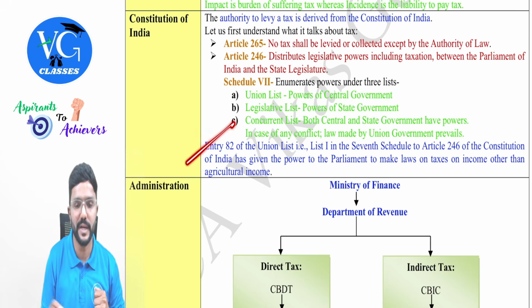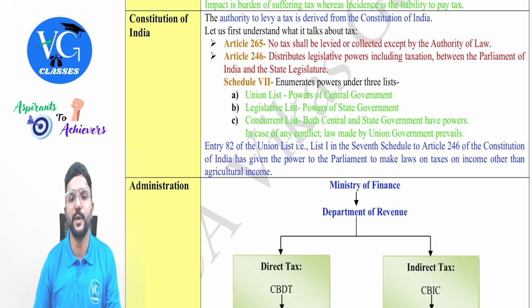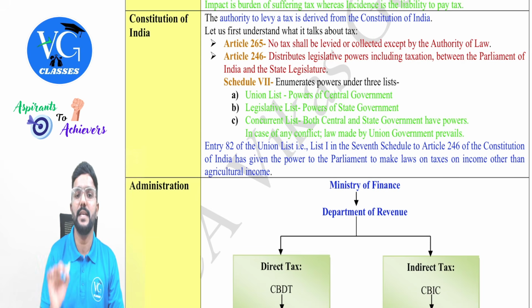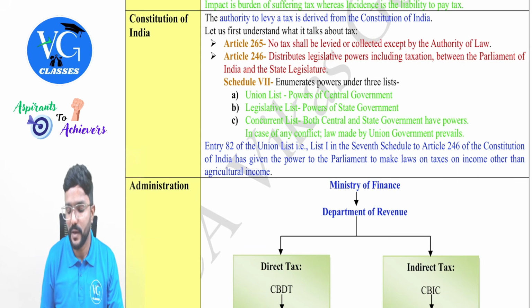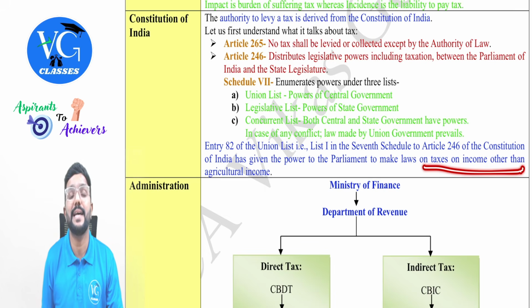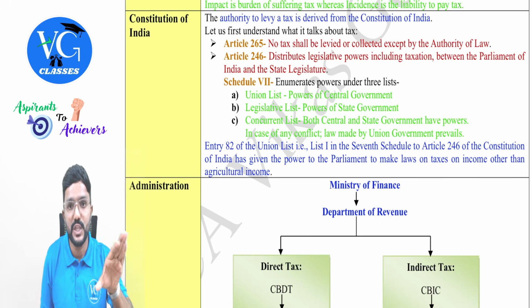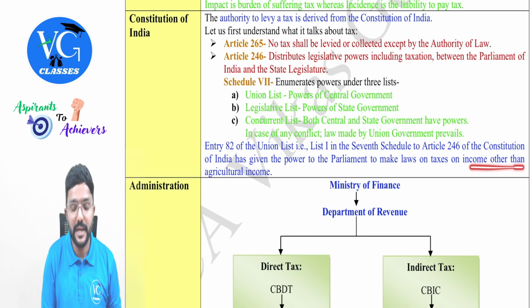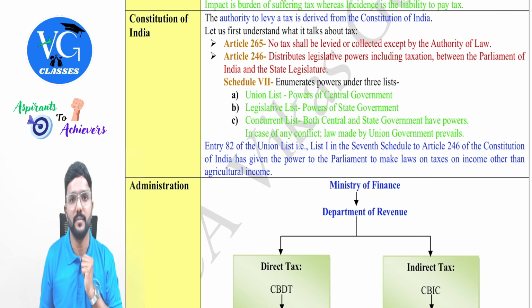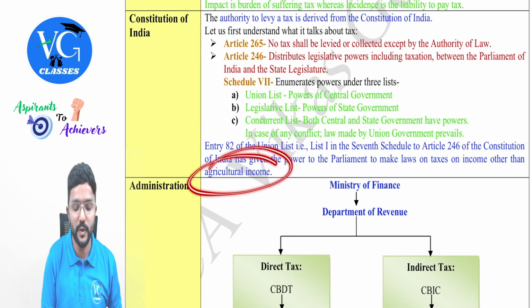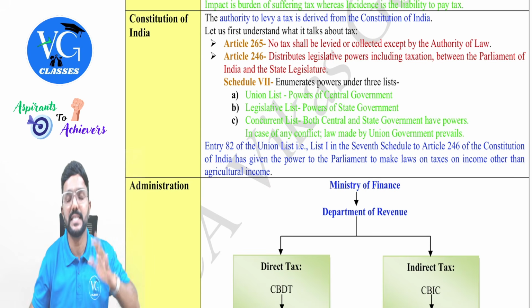Given below in blue color, you can observe entry 82 of the Union list, that is List 1, in the 7th Schedule to Article 246 of the Constitution of India. It has given the power to the Parliament to make laws on taxes on income other than agriculture income. So the power to make laws with respect to tax on income is with the central government. But this list excludes tax on agriculture income. Why, sir? This power is given to the state government under the state list.